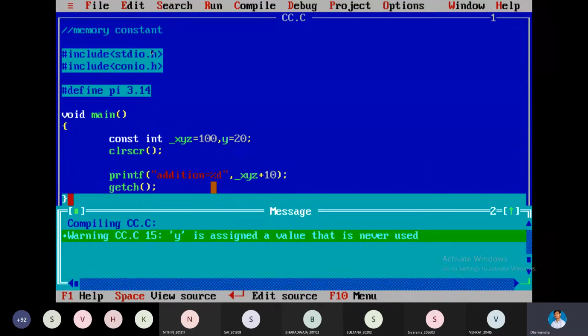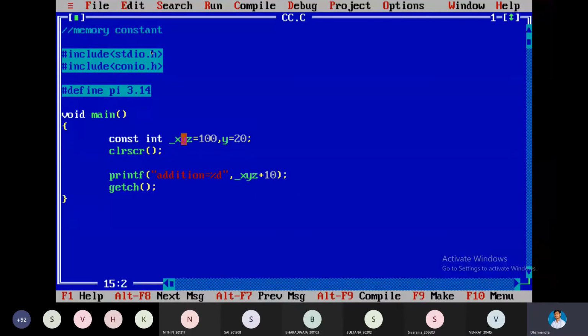Warning is not a matter for us. It is not generating any error. Sir, can I have any digits after the underscore? Yeah, you can have. That's what you have seen: some zero and combinations, and again underscore some 1 2 3. A big name I am giving as a variable.